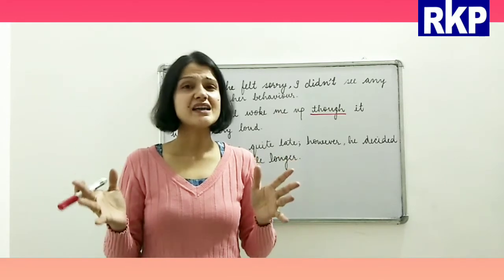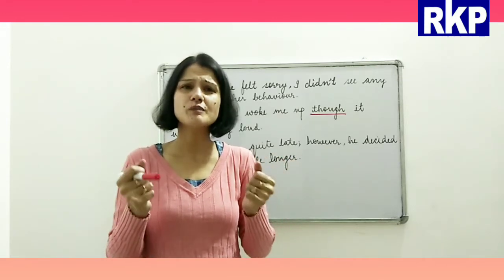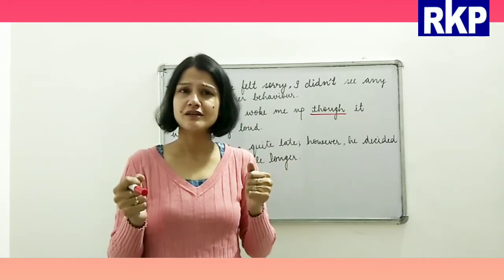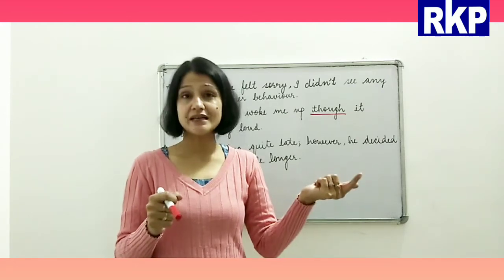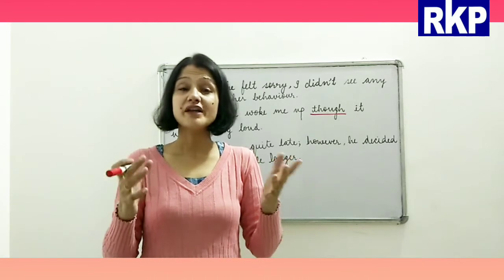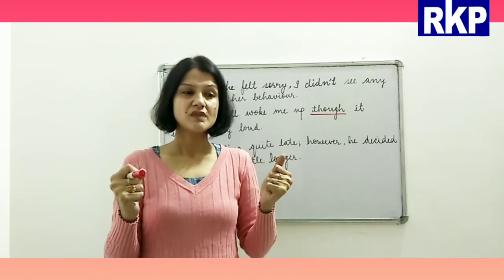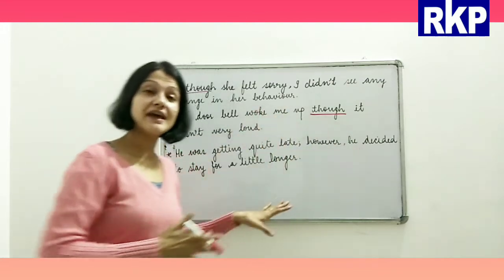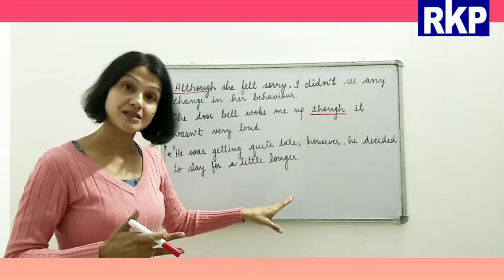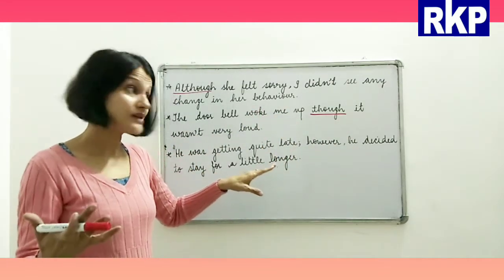So in that case, what should be our plan of action? That we should leave immediately, to avoid unpleasant circumstances. But here the contrast happens. What?